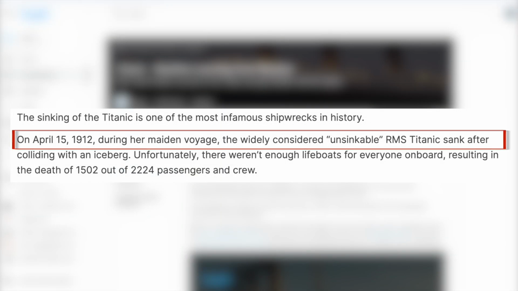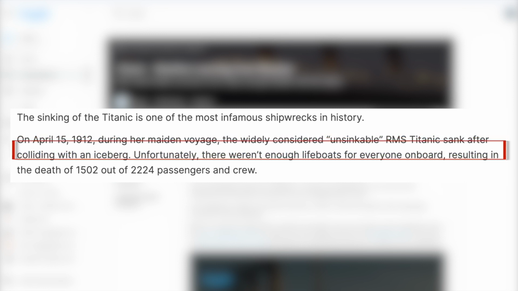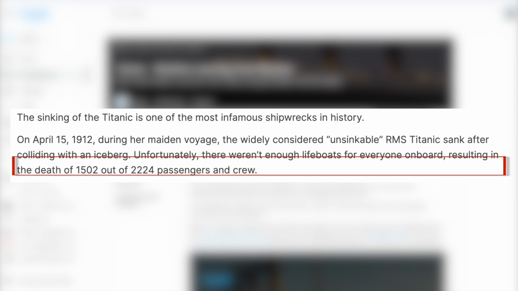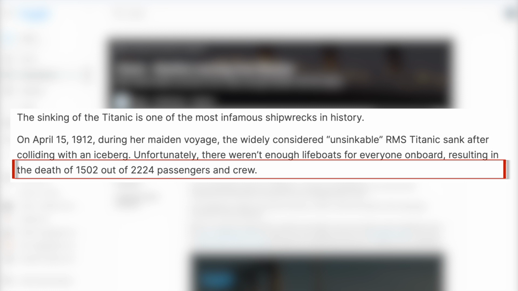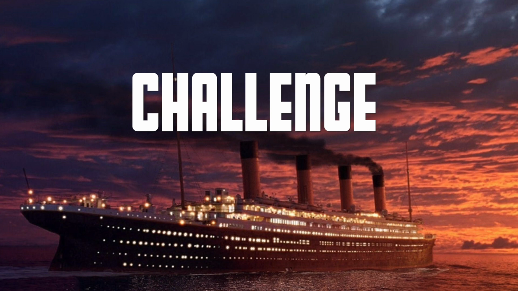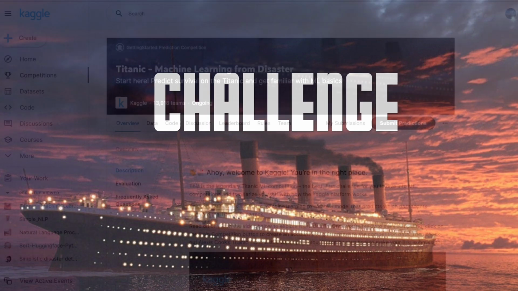On April 15, 1912, during her maiden voyage, the widely considered unsinkable RMS Titanic sank after colliding with an iceberg. Unfortunately, there weren't enough lifeboats for everyone on board, resulting in the death of 1,502 out of 2,224 passengers. That's around 70% of the passengers and crew that couldn't survive. Now, the challenge, as you might have guessed it, is predicting whether a person survives the crash or not.